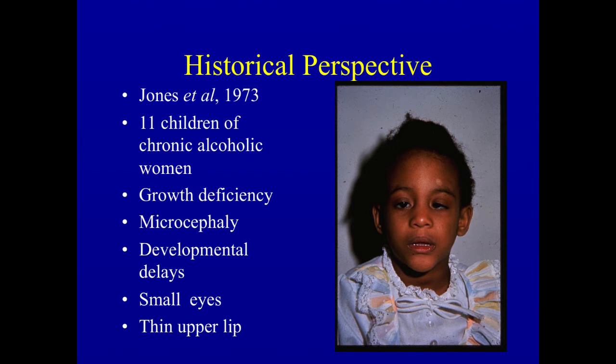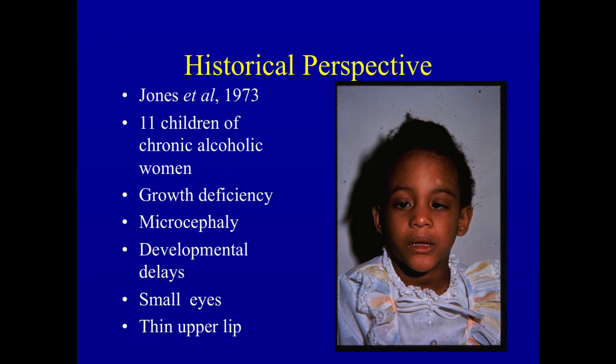It's a very interesting story, and I won't take the time to develop the entire story here, but recognize that this disorder was recognized clinically in an outpatient department in a Department of Pediatrics at the University of Washington in Seattle. And these are babies who had been ascertained because they were born to women who were chronic alcoholics who continued to drink. These are babies who likely were in foster care. These are babies who likely were on the wrong side of the social service system.